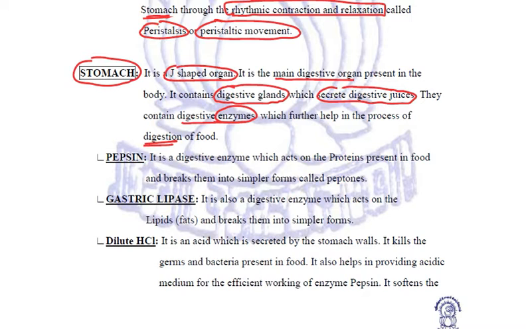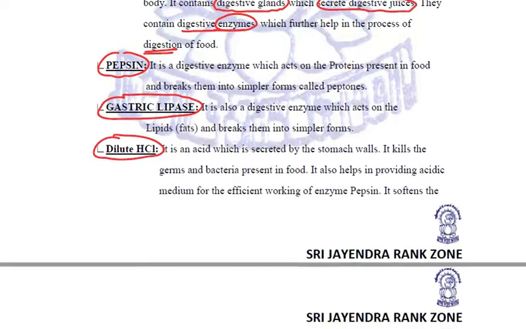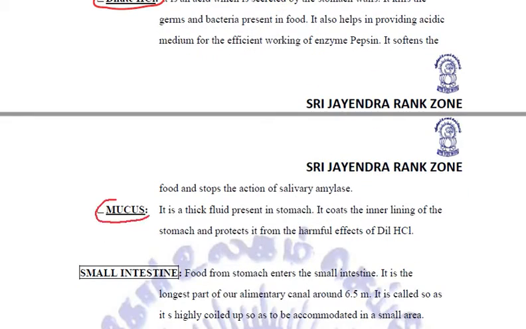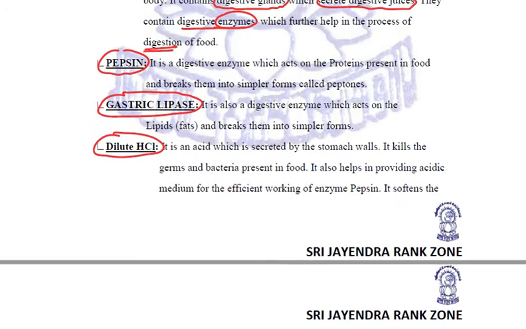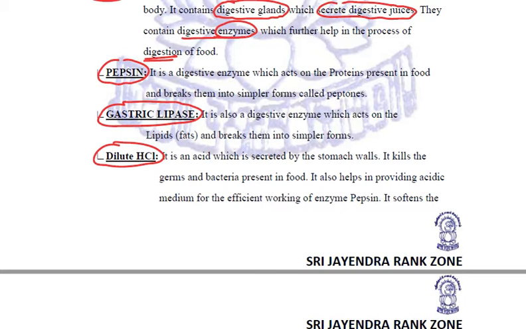Now, the walls of the stomach secrete various things. A total of four things are secreted. The first thing is pepsin. The second thing secreted by the gastric glands is gastric lipase. The third thing is dilute HCl, and the fourth thing is mucus. We need to learn the functions of each one of them. They are all very important. So let us start with the first secretion, that is pepsin.